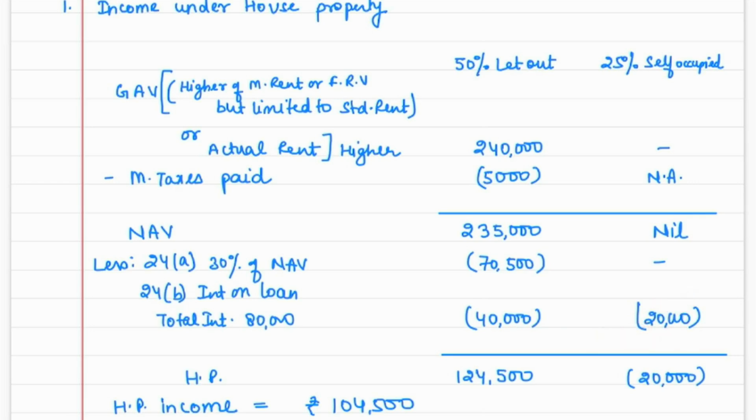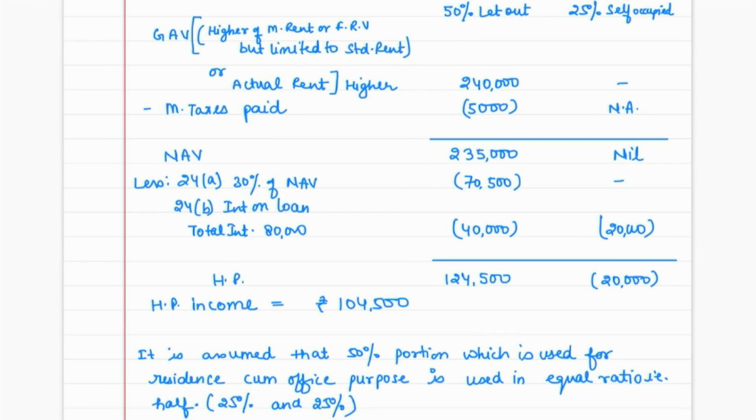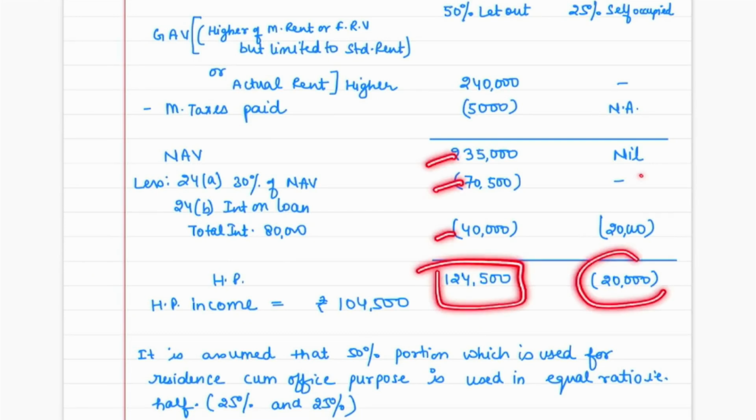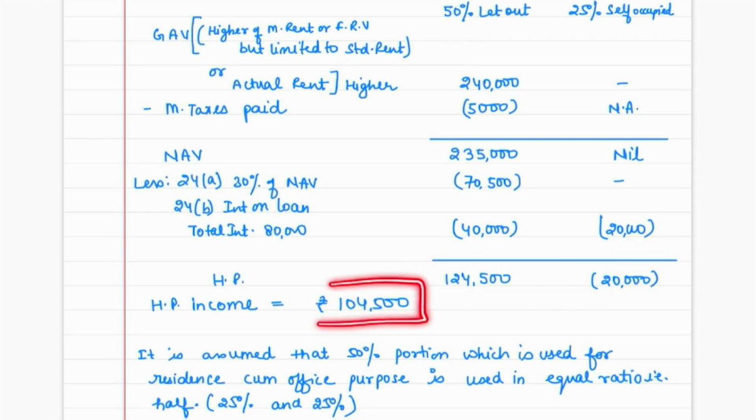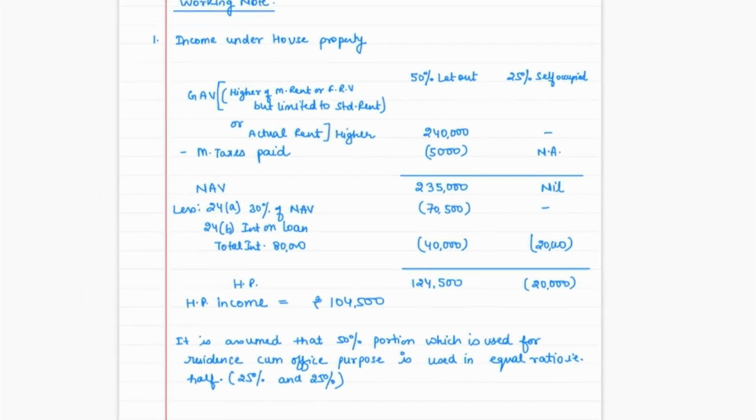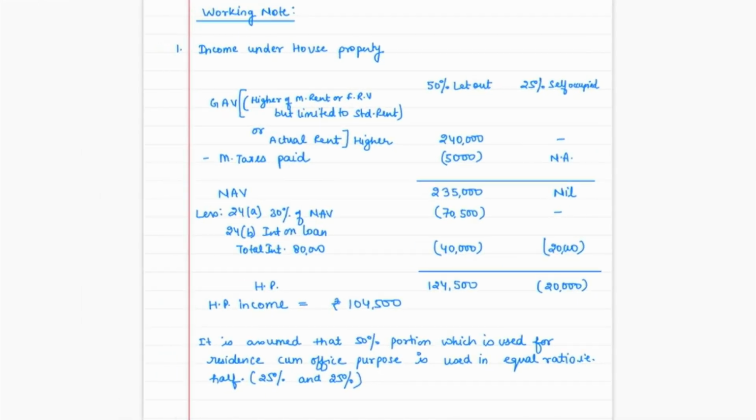I believe that this is clear to you. So our house property income comes to this minus this minus this, 1,24,500, and this is a loss of 20,000. So if we aggregate the total, it will come to 1,04,500. This is our house property income. Got it? You can pause the video here and you can note it down. This is our working note number 1.